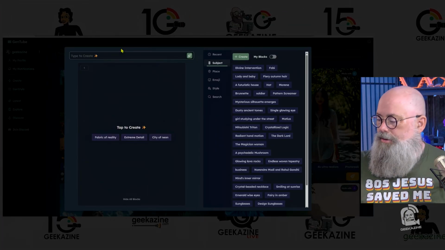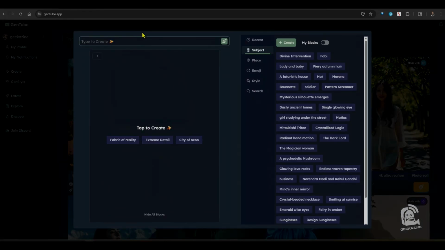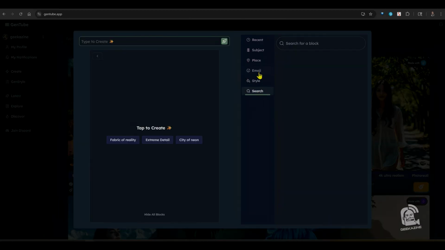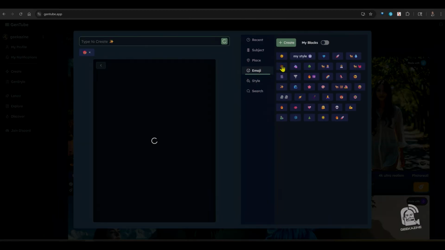This is the page that you see. Inside this page, what we have is our area where we're going to start creating stuff. This is the image area that's going to show. And then we're going to have ways to kind of change that. We have different ideas on here for subject, place, emoji, style, search. We'll start with emoji. Let's do this. Let's see what happens. Simple heart emoji.